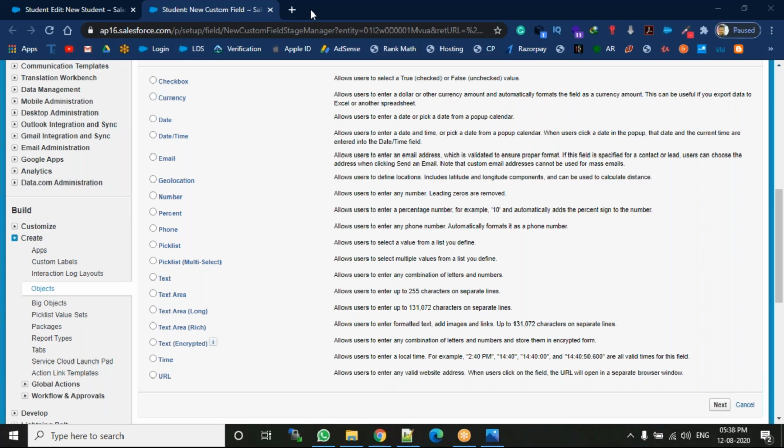Next, text area. Text area allows the user to enter up to 255 characters on separate lines. Text is a simple line. In our students object, we got one field, student name. That is a simple line, that is called text. Text area is nothing but, if you want to enter your address, are you entering it in a single line?